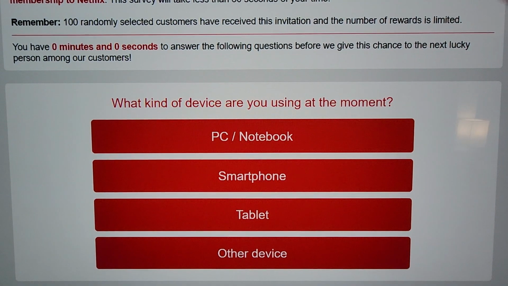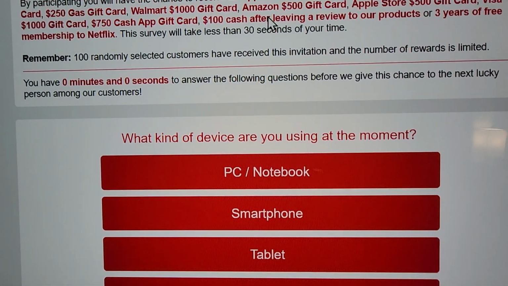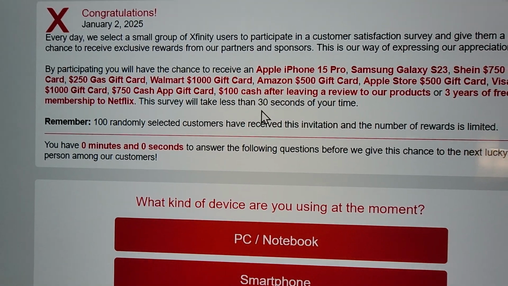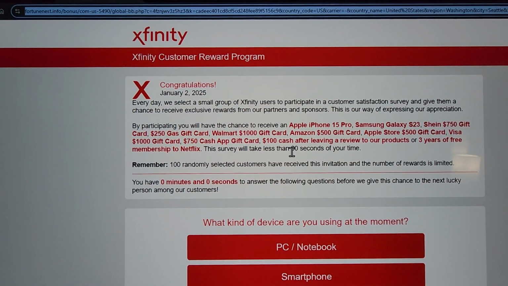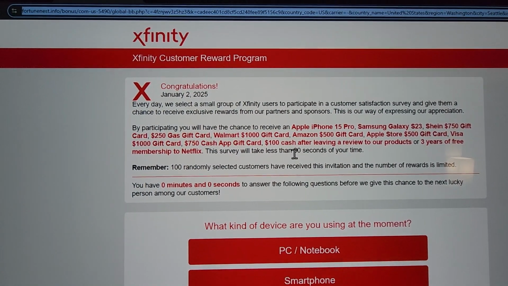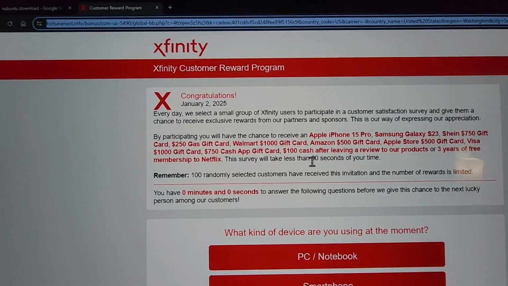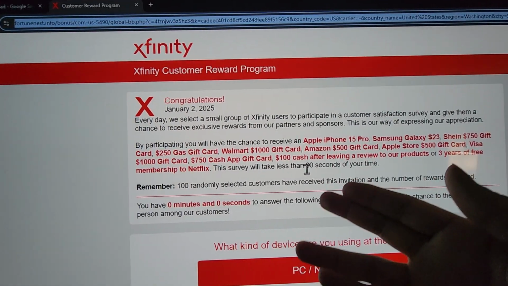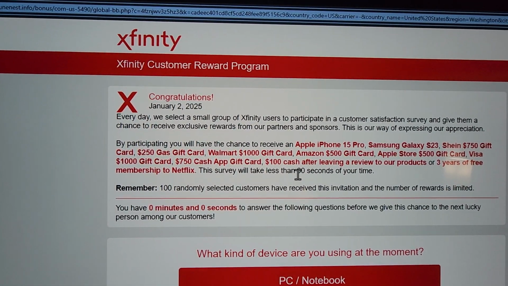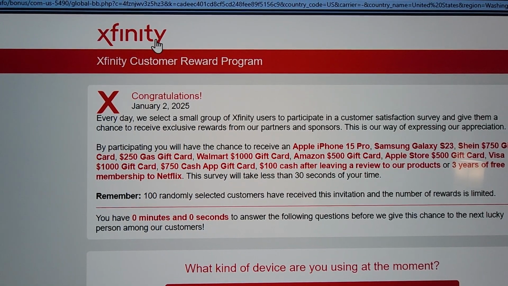What's up, folks? I just wanted to give you a quick announcement that the hackers are out. They are finding any kind of way, pulling out all the stops to get your information. And I don't even recall how this even popped up. And it looks official. I have Xfinity.